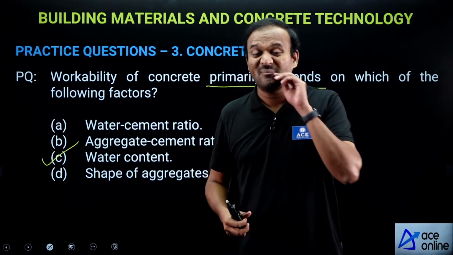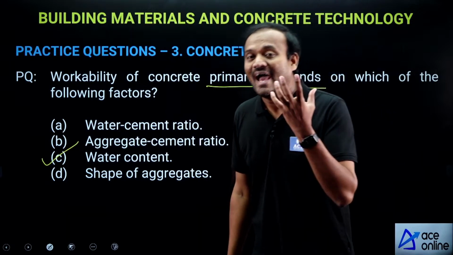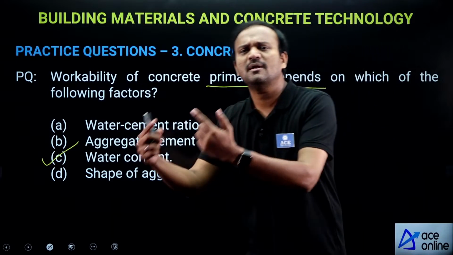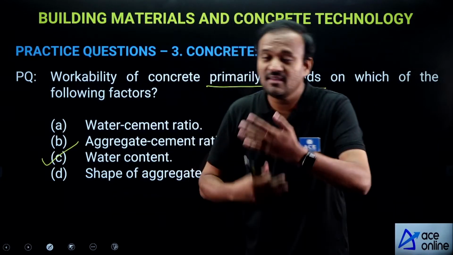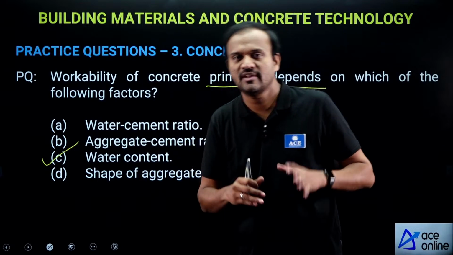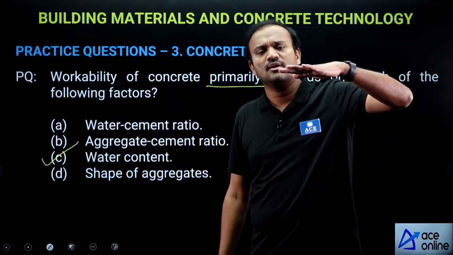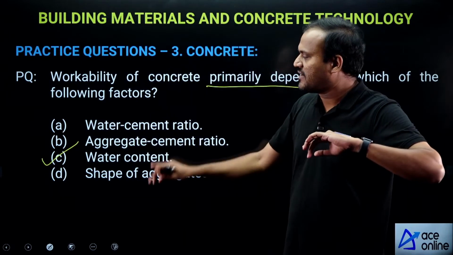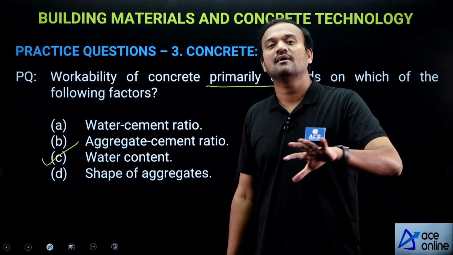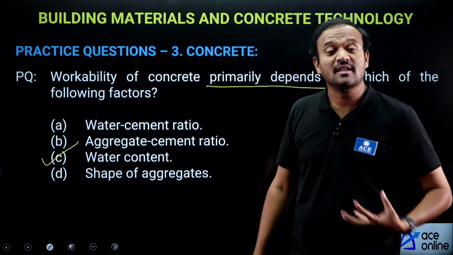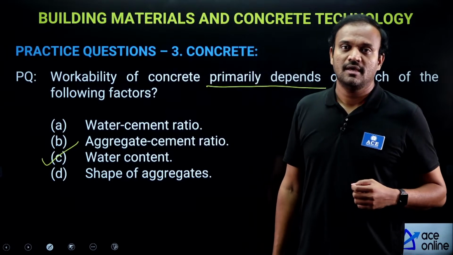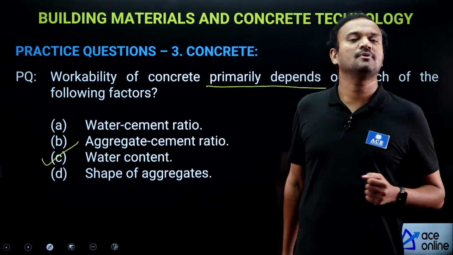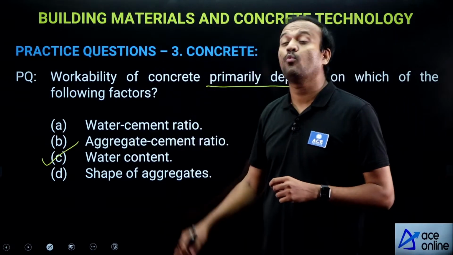Cement paste helps in workability by acting like a lubricant. If there is more cement paste in the concrete mix, it is very easy for mixing, placing, compaction and finishing. You may have a water cement ratio that is low, or other factors that may be reducing the workability, but if water content is more, it will significantly improve the workability of concrete. So, workability of concrete primarily depends on water content.